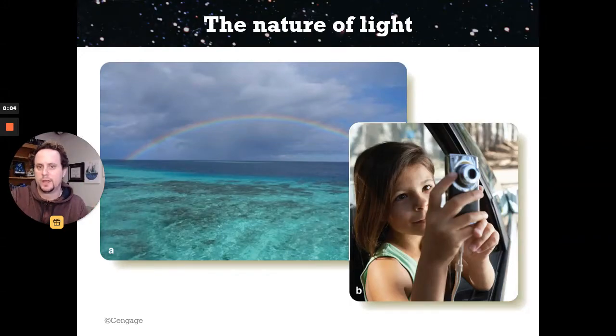So light and the nature of light, most of you maybe have heard this before, but light has both wave-like and particle-like properties. It's called wave-particle duality. When you look at a rainbow, you see light behaving as a wave. It splits apart. When you use a digital camera, the incoming light acts as particles that hit the camera's detector. So we've got a connection to both of these ways.